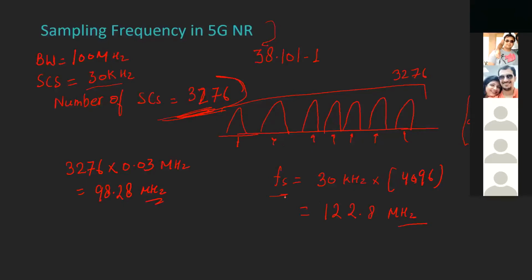Yes, in 5G NR also, my Fs can be lower than 200 megahertz, and it is actually this. How to calculate this? If you do not understand this at this point, it is totally fine. We will build up some concepts in further sessions to understand this. But I just want to pass on this message here.